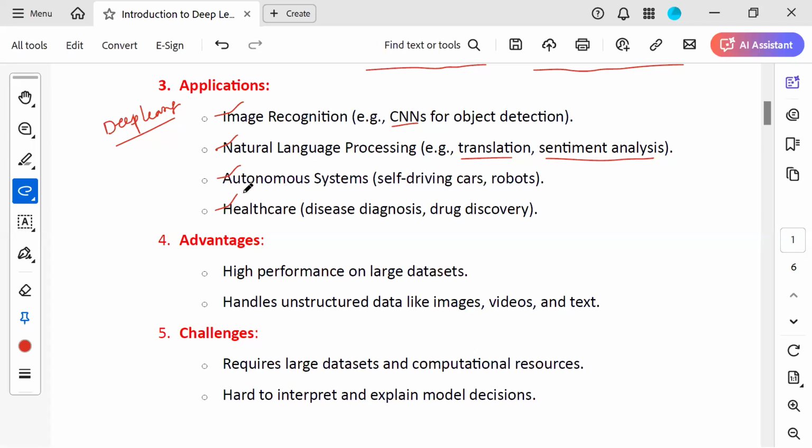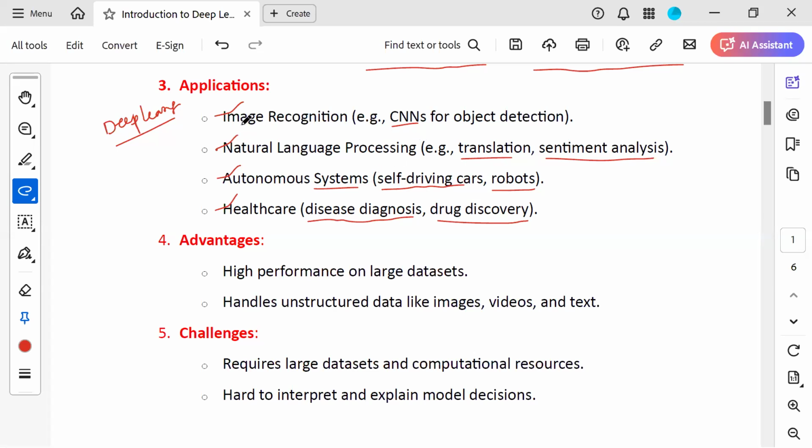Third one, autonomous systems. We are using deep learning in autonomous systems, such as self-driving cars as well as robotics. Next, in the health sector we are also using deep learning, for disease diagnosis as well as drug discovery. So these are the applications of deep learning.